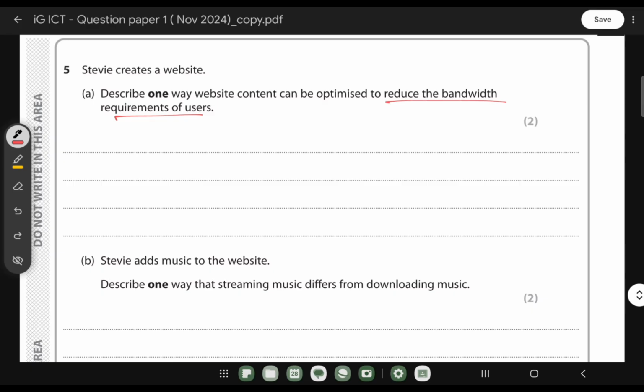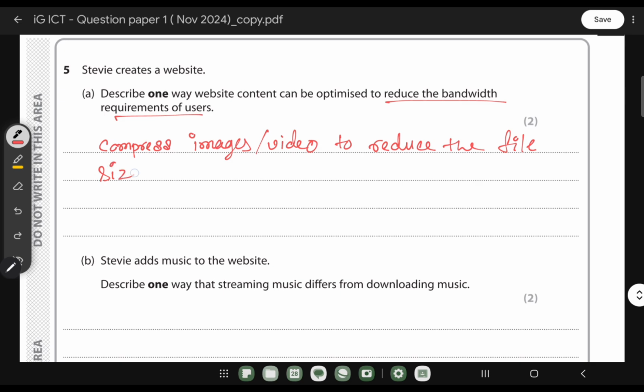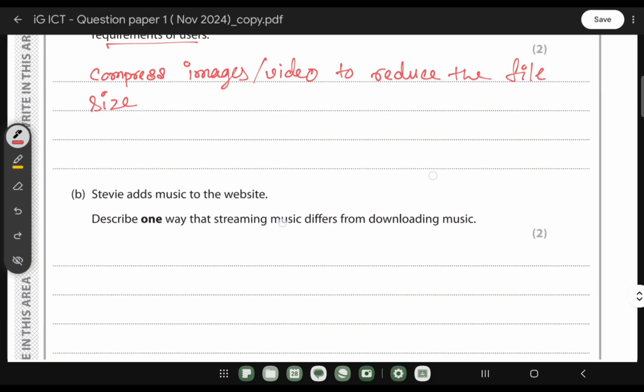So when it comes to a website, they include a lot of video and images, right? So what we can do is compress images or video to reduce file size. This is the way we can reduce the file size, which will also reduce the bandwidth. So when the website loads in your browser, it will load faster because it takes less time to load the image and video.